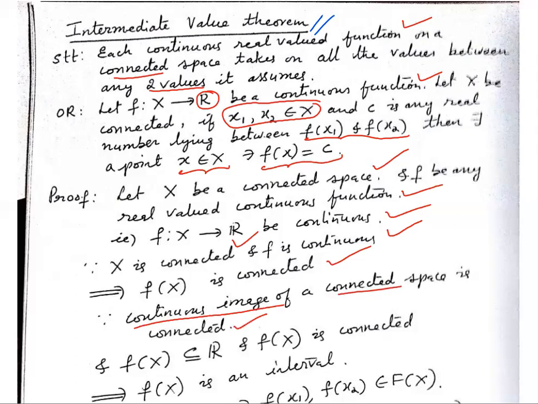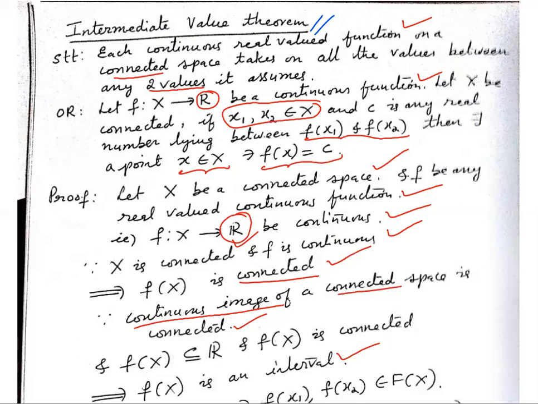So f of X is a connected subset of R. And we know that any subset of R is connected if and only if it is an interval. So f of X is an interval. Very, very important.